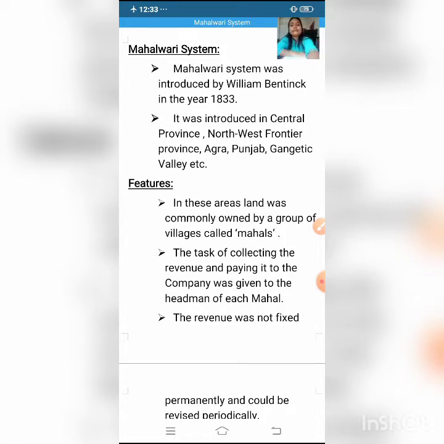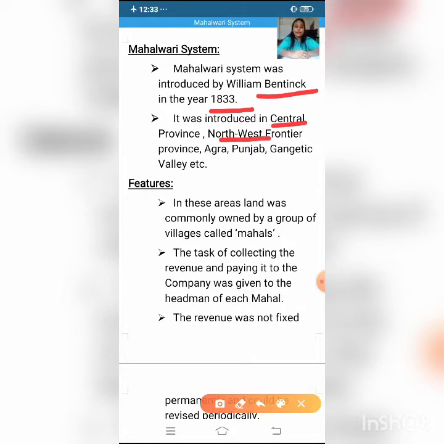So the Mahalwari system was introduced by whom? By William Bentinck in the year 1833. Where was it introduced? In Central Province, Northwest Frontier Province, Agra, Punjab and the Gangetic Valley. When we say Central Province, it would refer to present day Central Indian states like Maharashtra, Chhattisgarh and Madhya Pradesh.